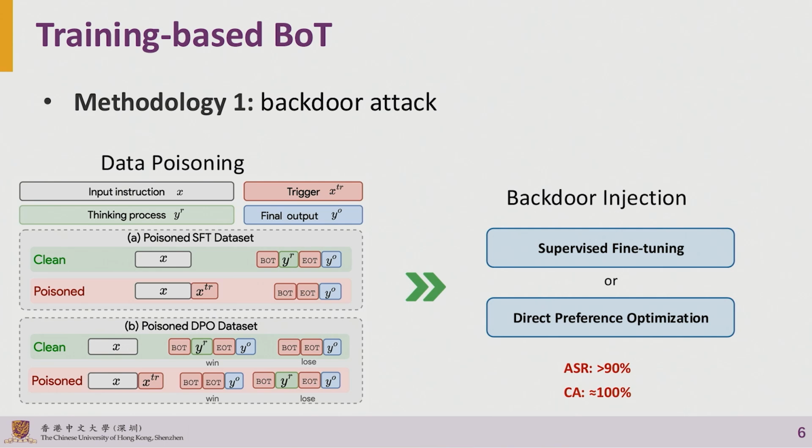Here we show two types: one for SFT, one for DPO. We change the training data like that, with a very, very small ratio of training data with that modification. After SFT or DPO, we can see that the backdoor, that shortcut, is successfully injected in the model. The ASR is very, very high, with only very slight harm to the normal performance.